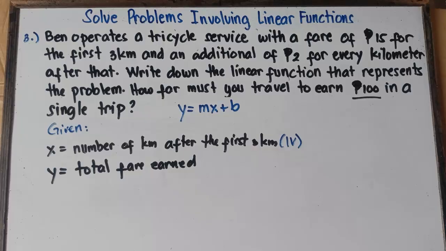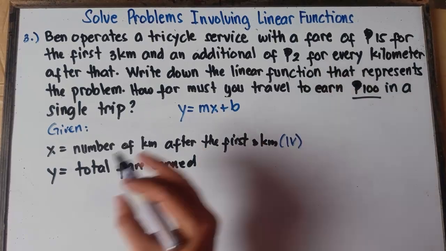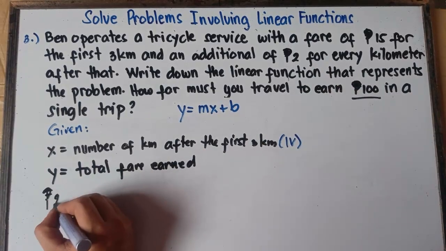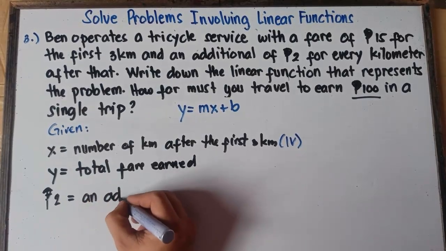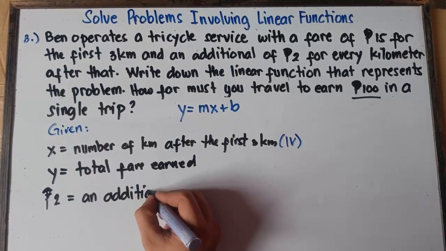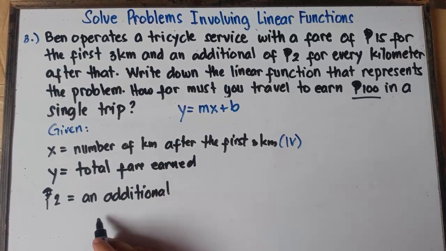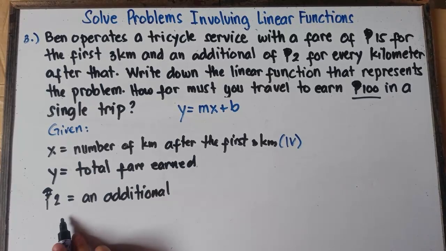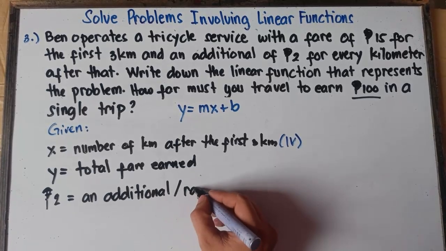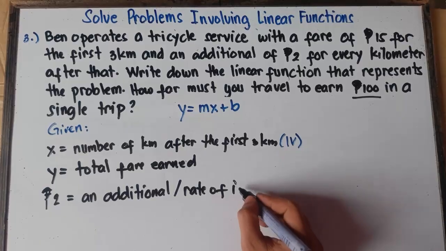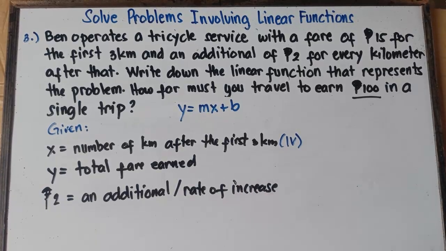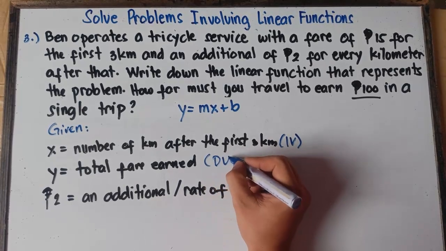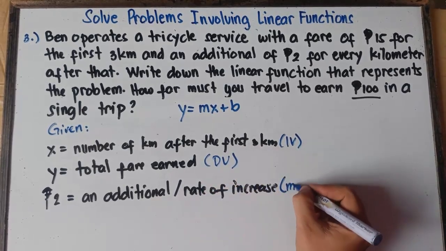Alright, and then we have the additional fare. This one right here, we have 2 pesos. So 2 pesos will be the additional fare, or we can call this the rate of increase. Once again, class, y will be our dependent variable. And then this one right here will be our slope.